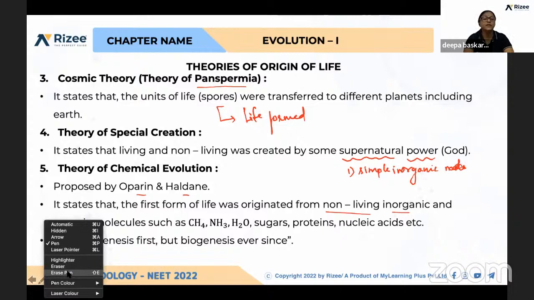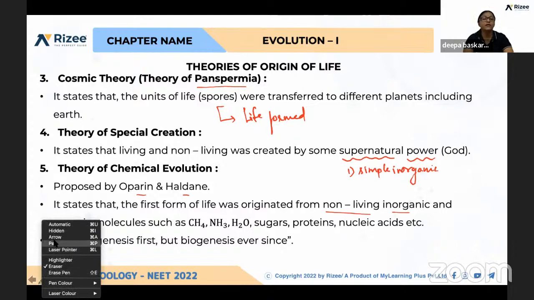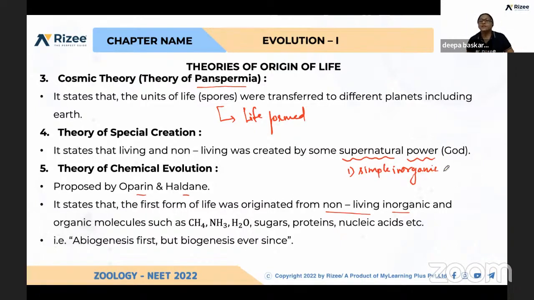How this happened, as they explained previously, is due to the cooling effect. Hydrogen first formed, then hydrogen, nitrogen, oxygen, like this. Simple inorganic substances have been developed, and after that simple organic substances.